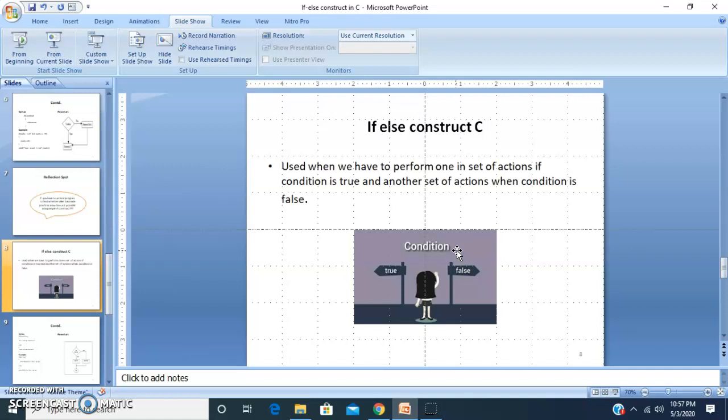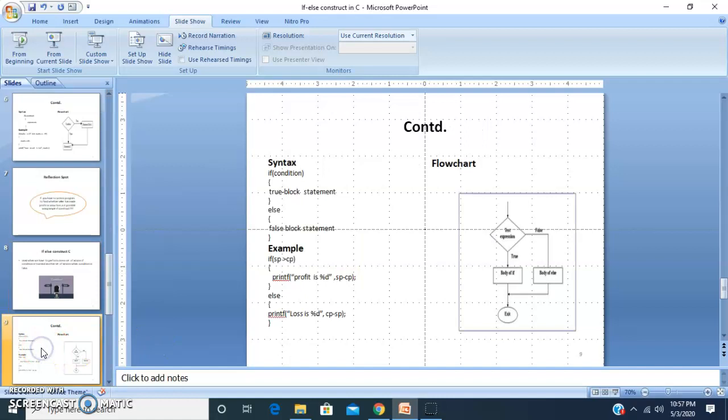If you are getting good marks in PCM, then you will go for engineering. If you are not getting good marks in PCM, then you might go for medicine or another graduation. So here, depending upon the result of the condition, if the condition is true, you will follow one path. If the condition is false, you will follow the other path.